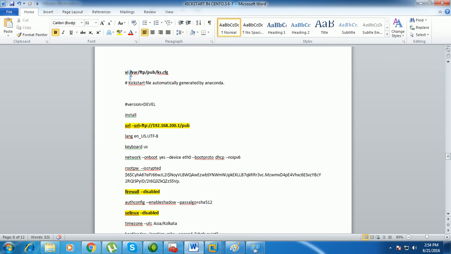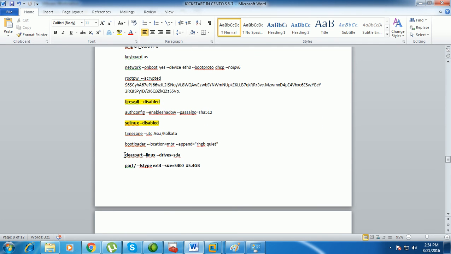So you need to create ks.cfg under the var ftp pub directory. Under this file, you can see I have already created the answer file. See, now we can see this answer file contains the URL. From here you can download all the packages from the pub directory, ftp colon double slash 200.1 and the pub directory. And firewall is disabled, SELinux is disabled in the client machines. Then the time zone.